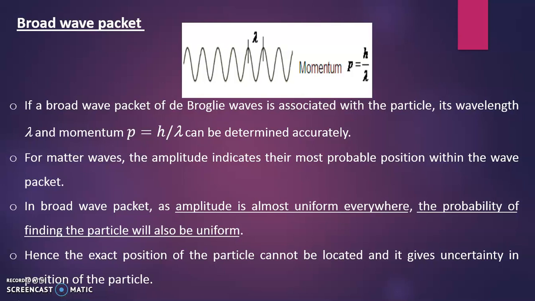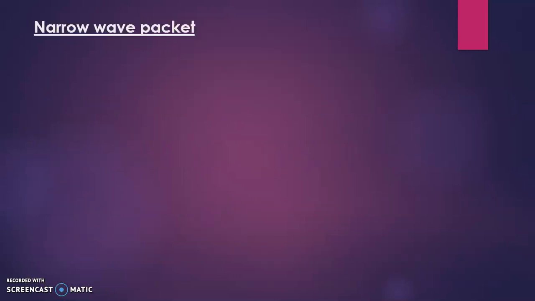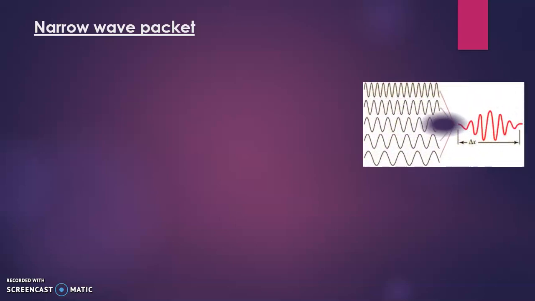So one parameter is not exact when we are getting the other parameter. So we will give a second example of a narrow wave packet. A narrow wave packet is like this. When a narrow wave packet is there, all waves are very close.